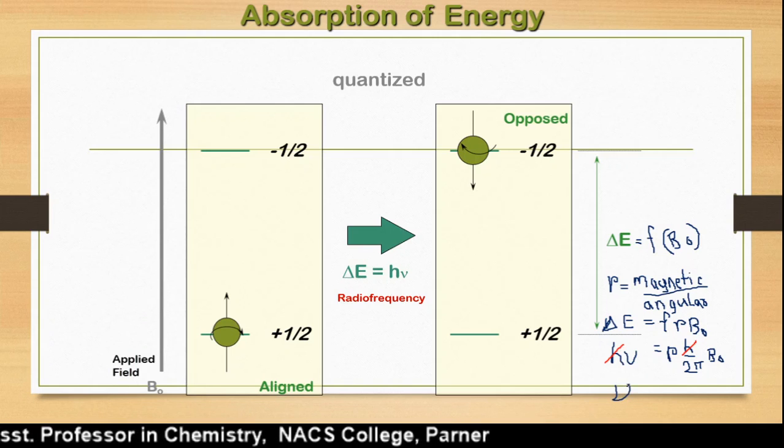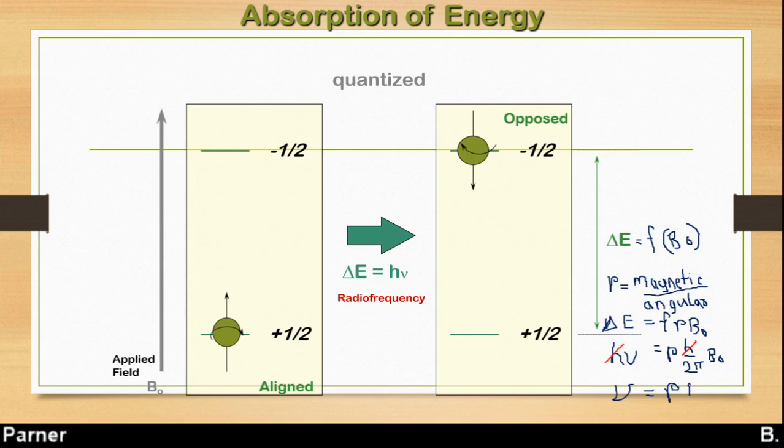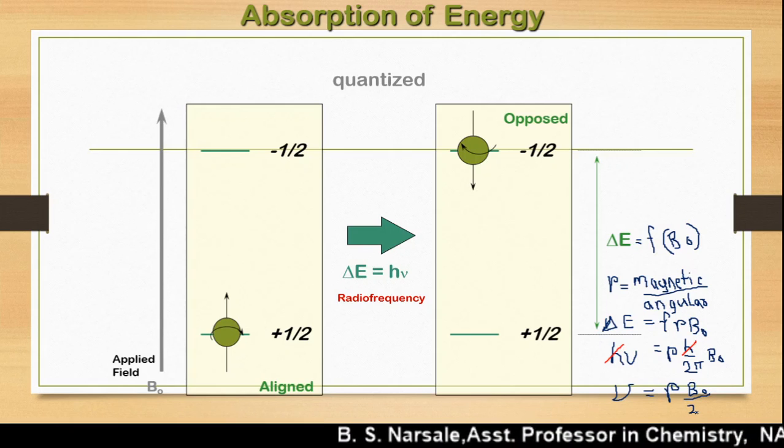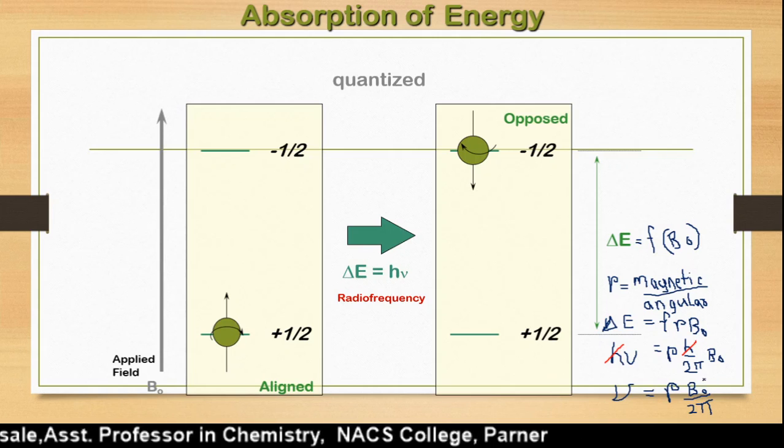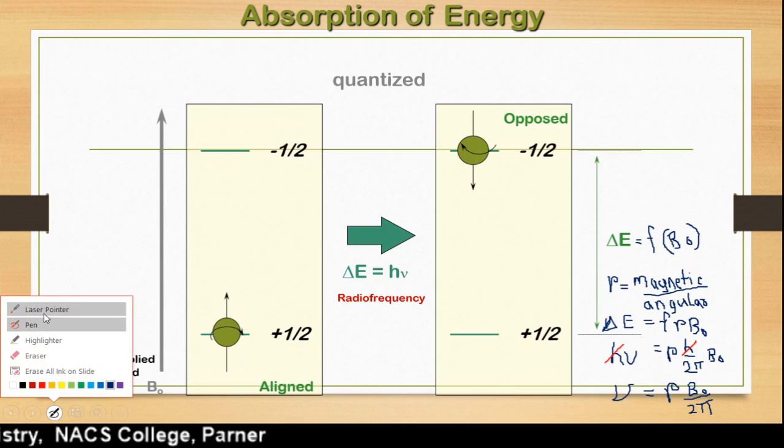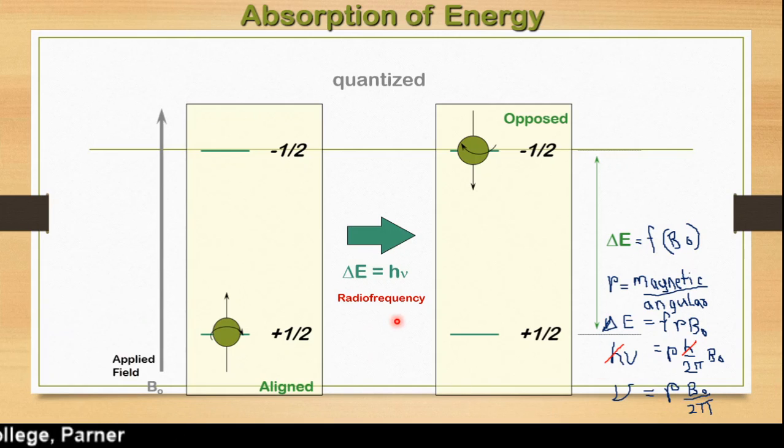The amount of energy, mu, is equal to gamma, which is a constant, times the applied magnetic field B0, divided by 2 pi. From this equation we can rearrange and calculate how much magnetic field we need to apply to change the spin state from the lower to the higher one.